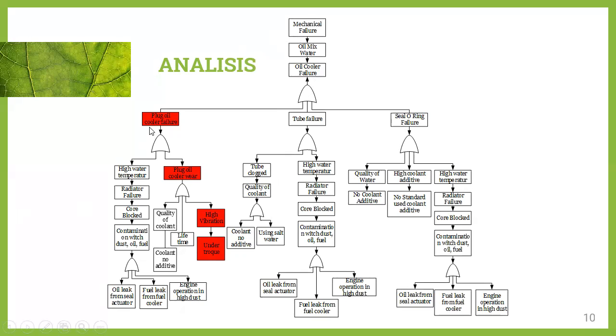Three indications: plug oil cooler failure, tube failure, and seal oil ring failure. The big causes indicated are plug in oil cooler failure, high vibration, and under torque.